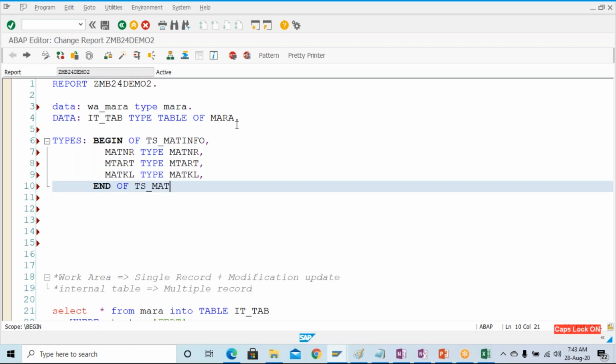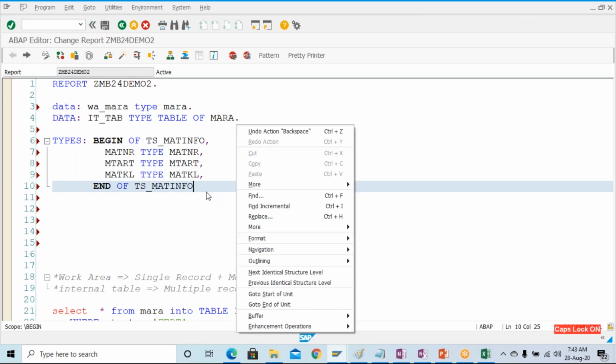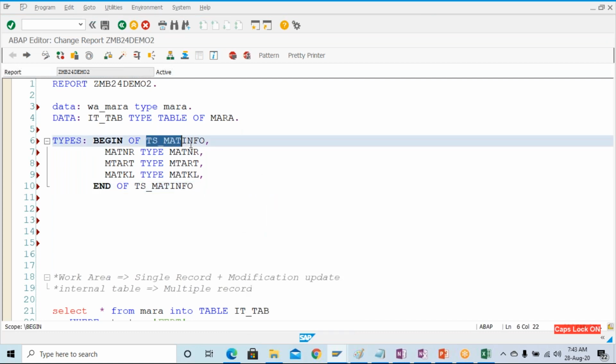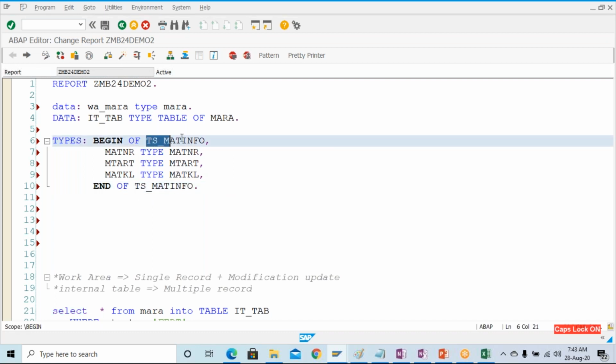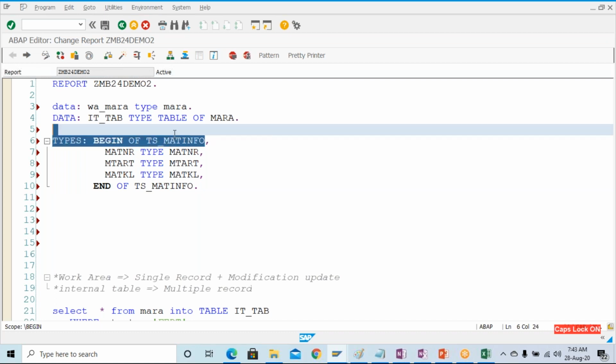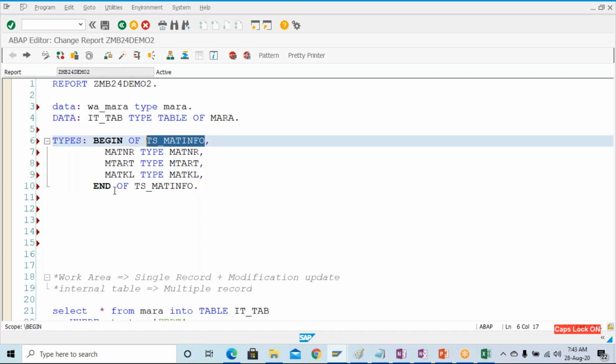The same structure you'll have to write here also. Full stop. So I'm initiating the structure over here with begin of and end of.